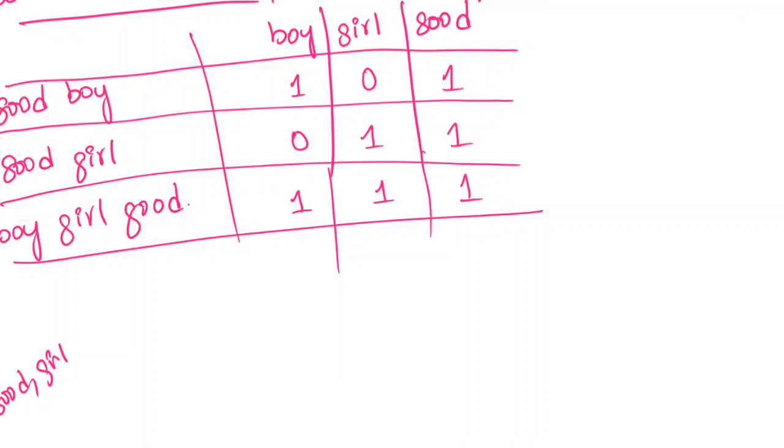Now, once again, we have sentences. One sentence is "he is a good boy." Is this a positive comment or a negative comment? Positive.